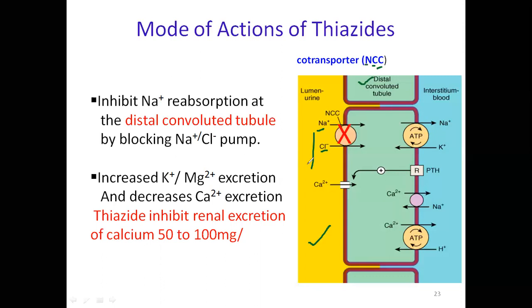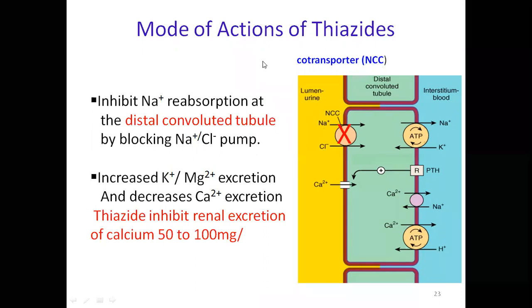One more thing is that they increase potassium and magnesium excretion and decrease calcium excretion. So thiazides inhibit renal excretion of calcium, 50 to 100 milligrams. So the formation of kidney stones with this drug is more.